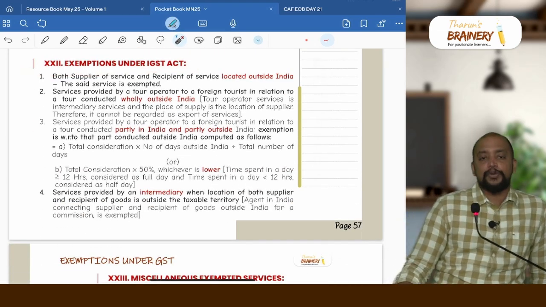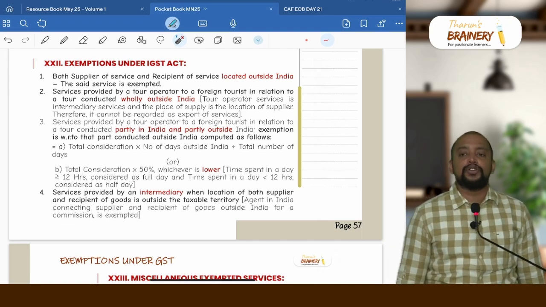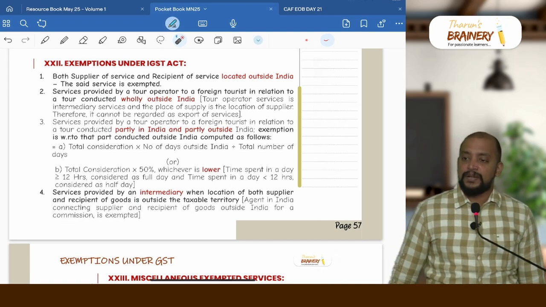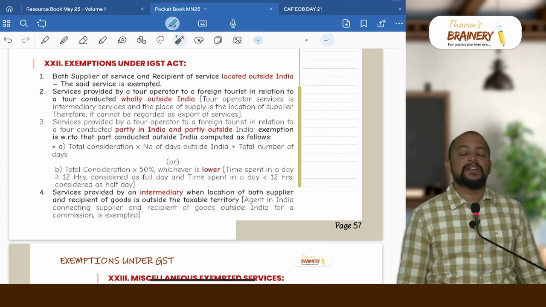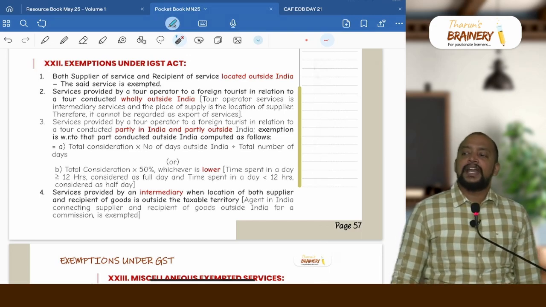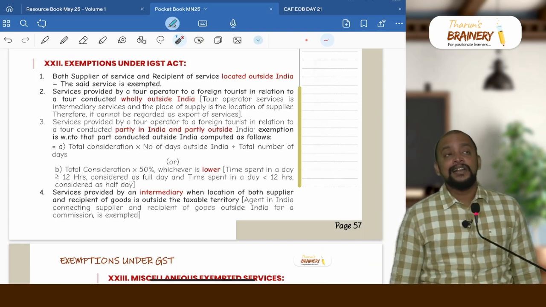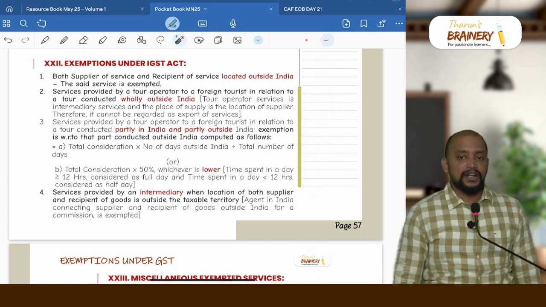In that we have 4 points. Point number 1, if there is a supplier of service and recipient of service, both are outside India, all services will be exempted, because both supplier of service and recipient of service are outside India. Number 2, services provided by an Indian tour operator, to whom? To a foreign tourist. Where the tour is conducted fully outside India, then it will be exempted.